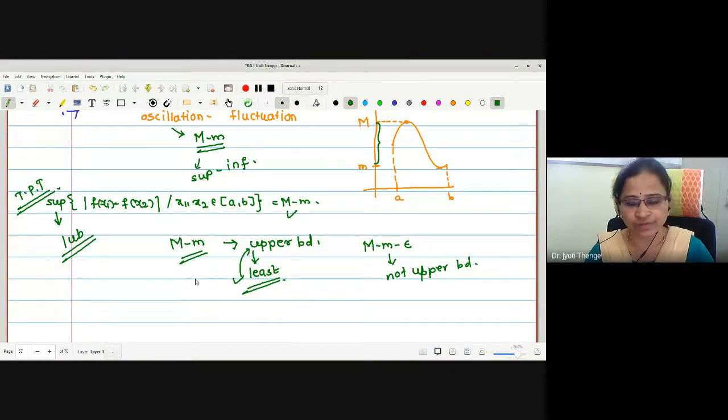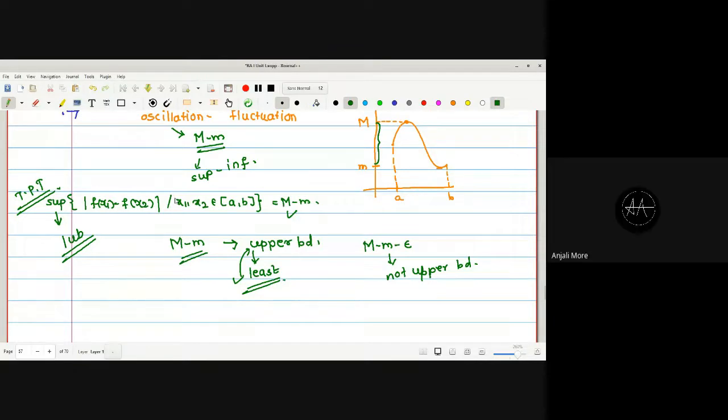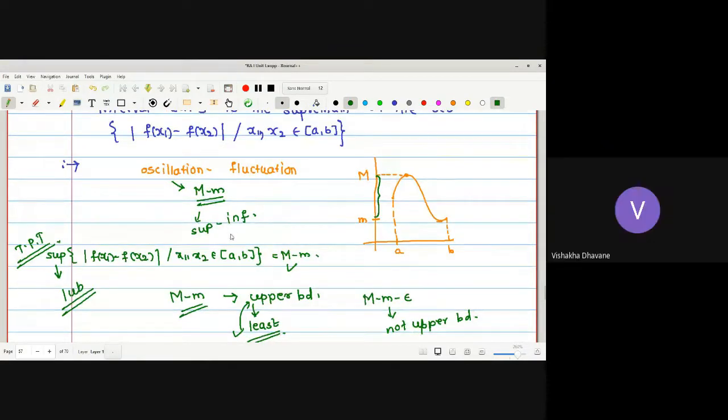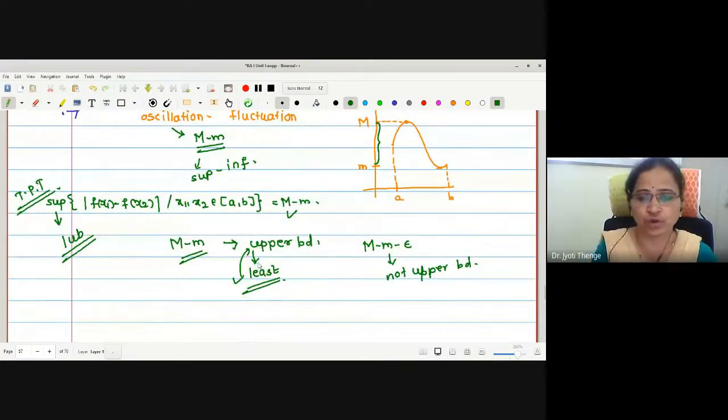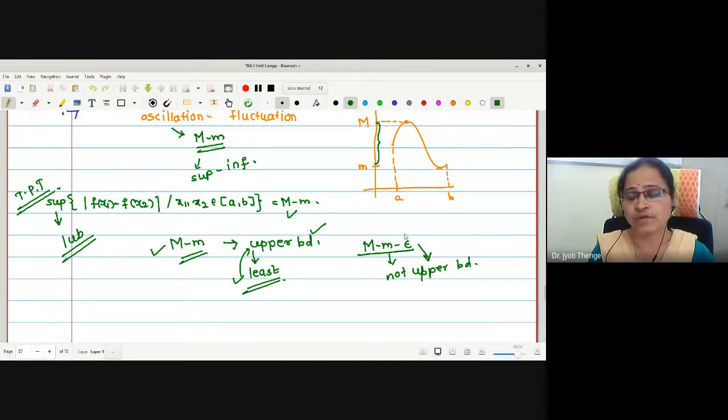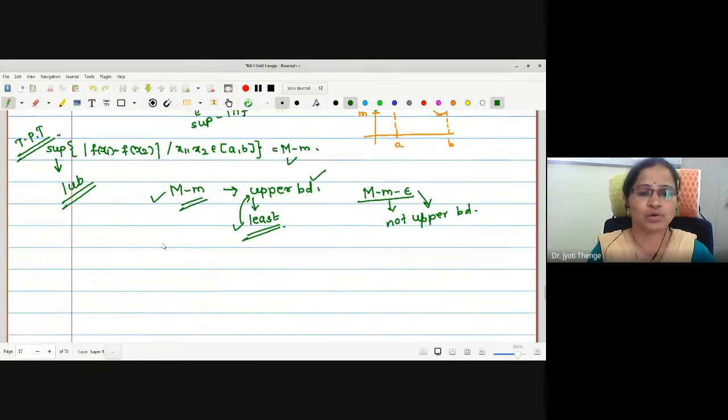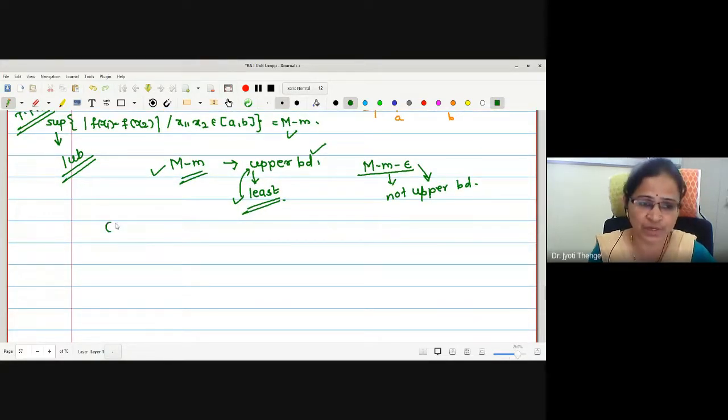Correct now? This is the least among all the upper bounds. Is that okay, everyone? Try to understand what we wanted to show. Here is the way we were going to show. The first aim is M minus m is an upper bound. And in the second step, we were going to show M minus m minus epsilon is not an upper bound. However small an epsilon you take, if you subtract it from M minus m, it will not be an upper bound. You can check from an example itself. Suppose we have an open interval 1 to 2.